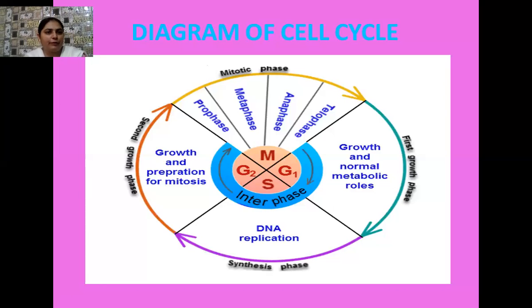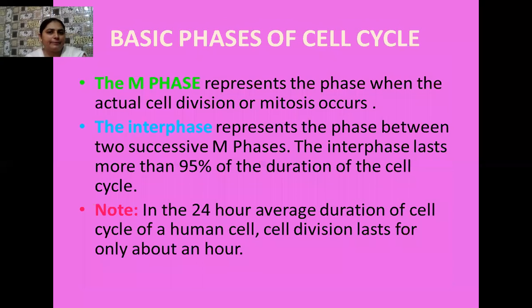First stage is the prophase stage, then we have the metaphase stage, then the anaphase stage, then the telophase stage, and after telophase we have cytokinesis. Cytokinesis, which is the last stage of mitosis, takes place in a different manner in both plant cell and animal cell, that we will study later on.